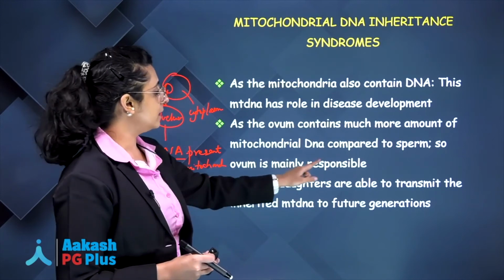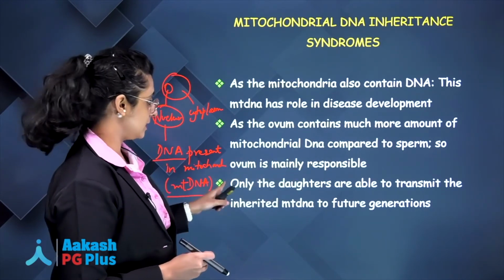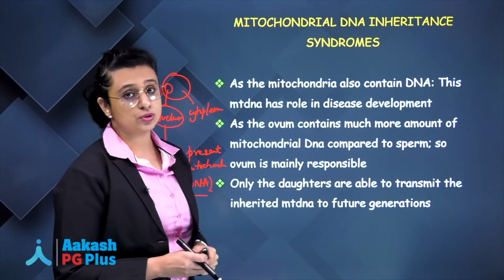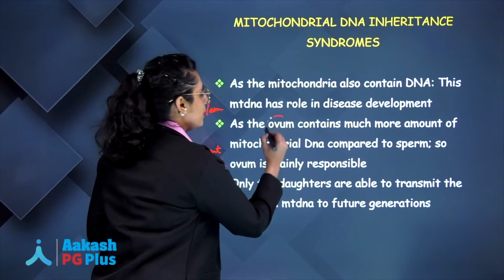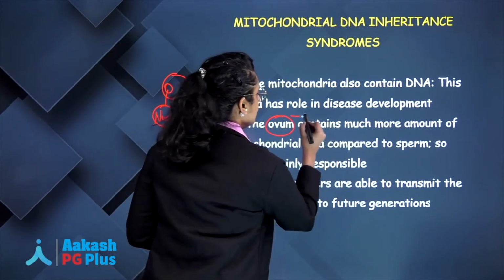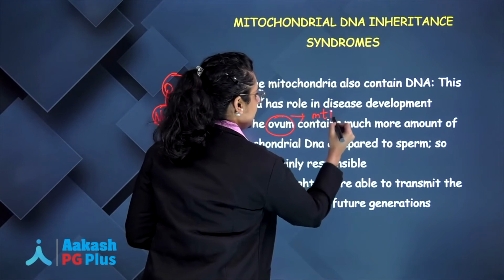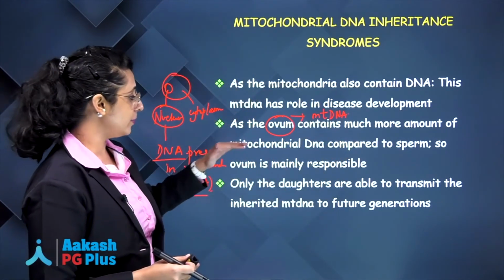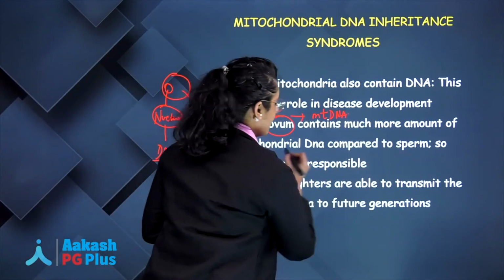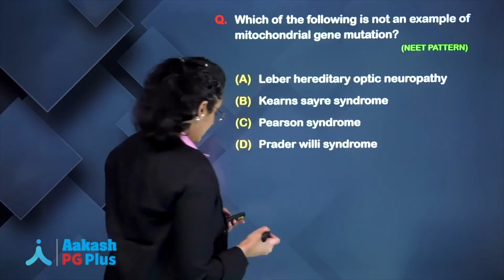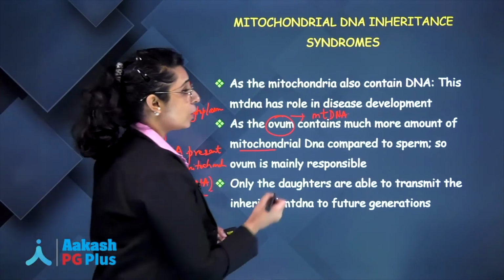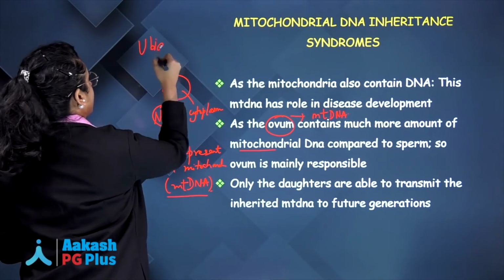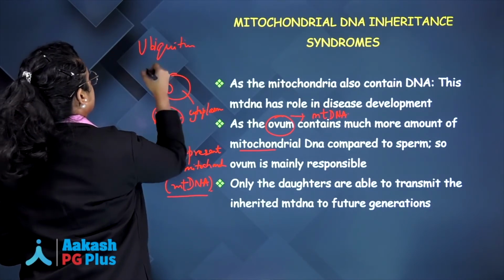So, ovum is mainly responsible to transmit disease. Can we say that's why only the daughters are able to transmit the disease to future generations, because it is the ovum which contains much more amount of mitochondrial DNA compared to sperm, and the little bit amount of mitochondrial DNA which is present in the sperm is also degraded by the ubiquitin proteasome degradation pathway.